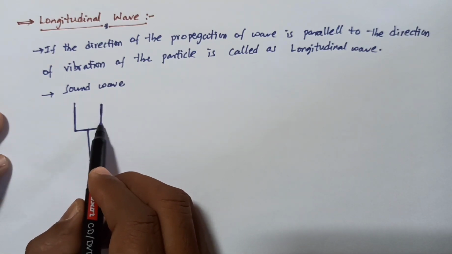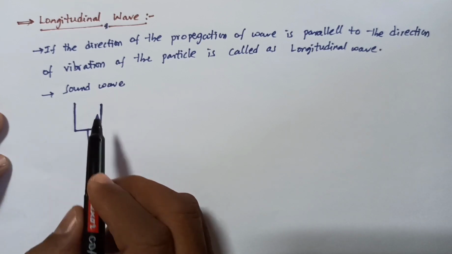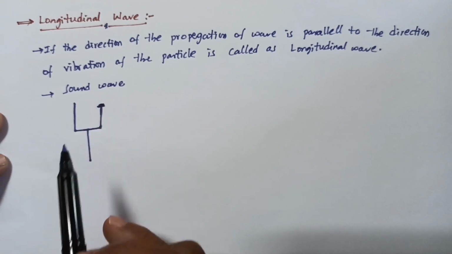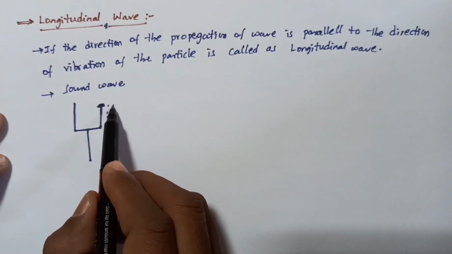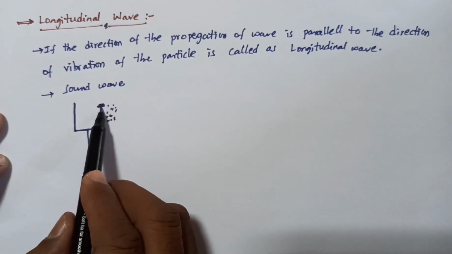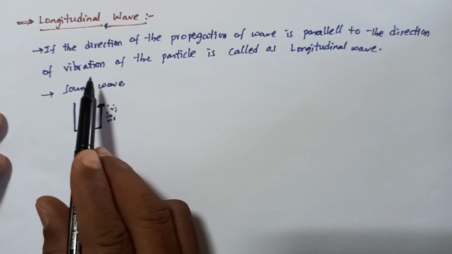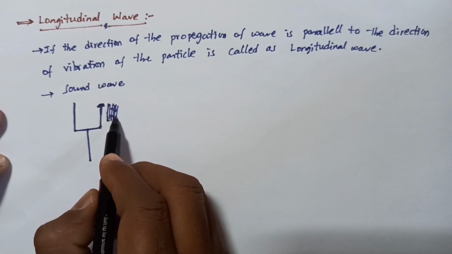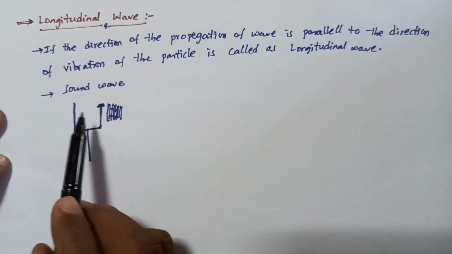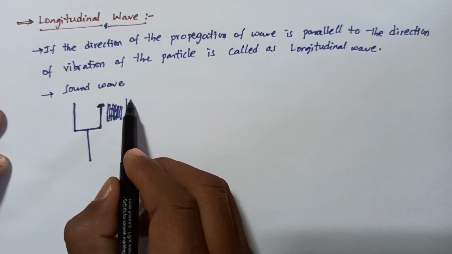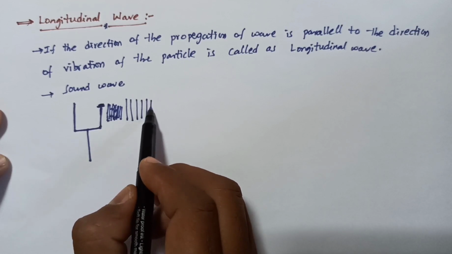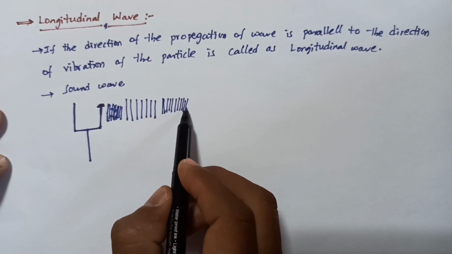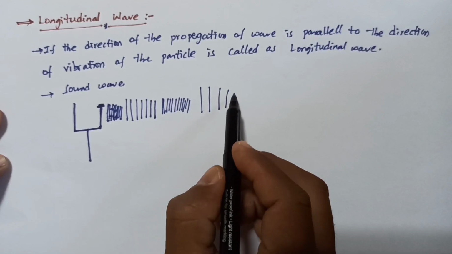When one side vibrates continuously, the nearby air particles acquire the disturbance and the energy. They vibrate against each other, and again the density is less, again density is more here, again here density is less.